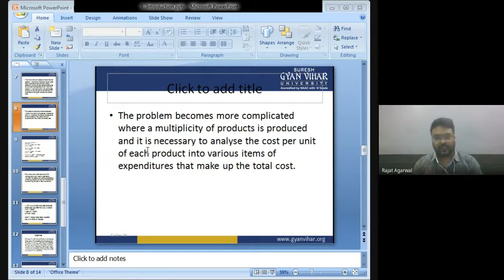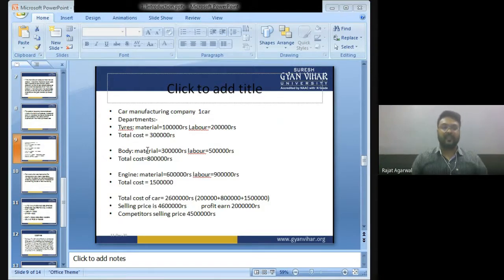That is the engine of the car, body of the car, tires of the car, and glass of the car. All these different items cannot be manufactured by one department. So to manufacture a car, we have a tire department, body department, and engine department. Three departments are there.